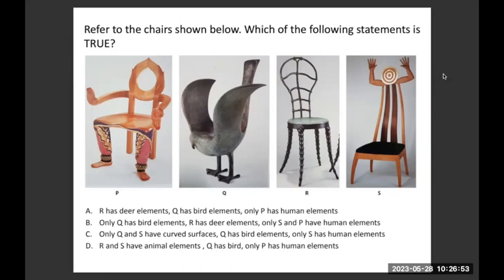Somebody's mic is on. Shrujal, can you please mute yourself? Okay.